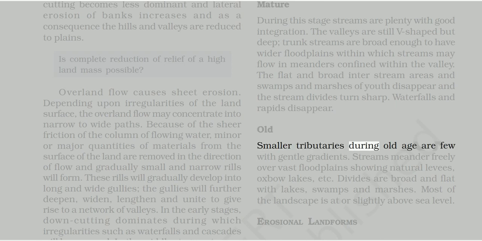Old age: smaller tributaries during old age are few with gentle gradients. Streams meander freely over vast floodplains, showing natural levees, oxbow lakes, etc. Divides are broad and flat with lakes, swamps, and marshes. Most of the landscape is at or slightly above sea level.